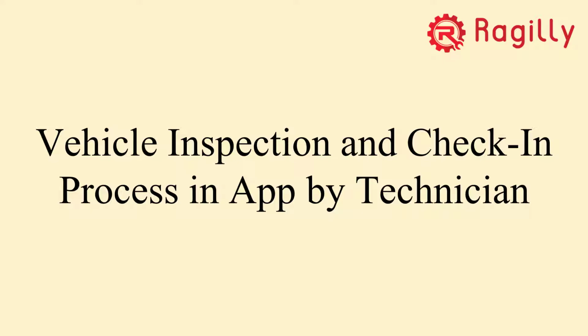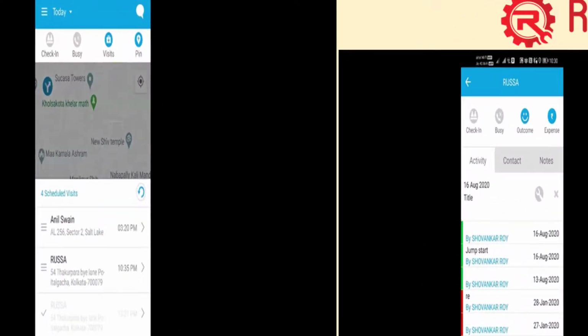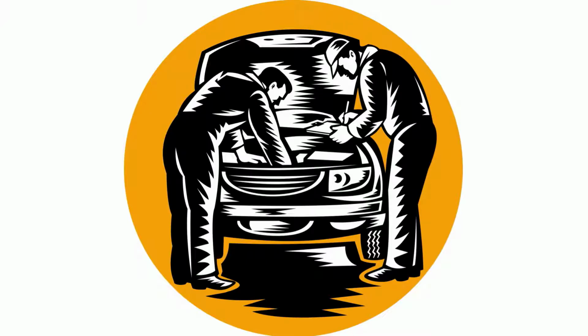Once they reach there, what they need to do is check in on the Field Sense app, and once they check in, you will get a confirmation over the app that this mechanic has reached that particular location. Okay, so once the mechanic has reached the location, you make sure that your technicians perform all the basic checks before they take control of the car.